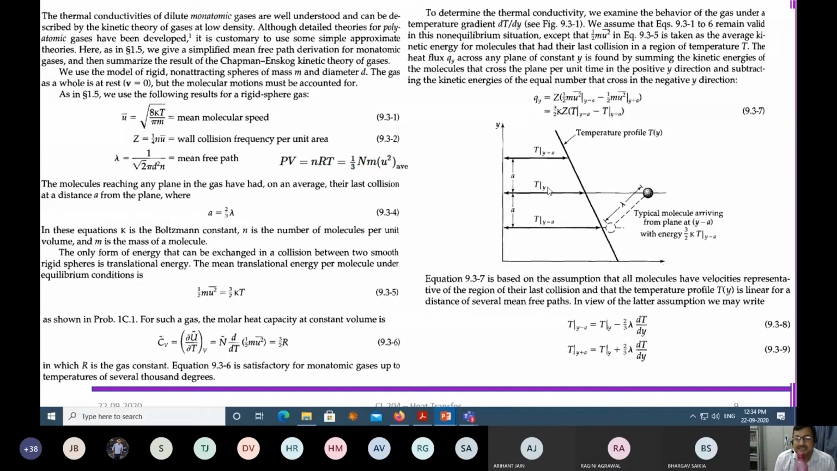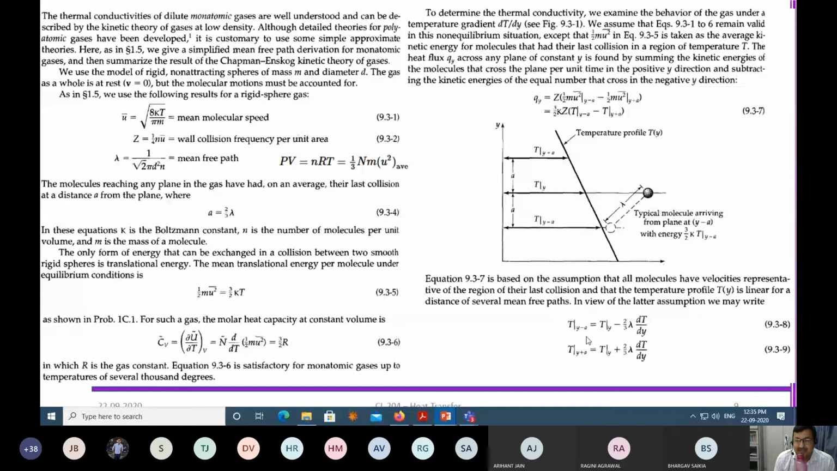So what is the starting point? I say that Q at Y is the kinetic energy here minus the kinetic energy here, with Z being the wall collision frequency per unit area, because this many times only it will happen. Now, if you replace all these parameters, mu square is replaced by half kT, and then if you replace Z, you get a parameter like this, which can be the Qy. That means in this direction, the rate of heat transfer.